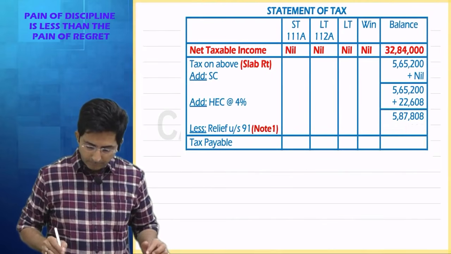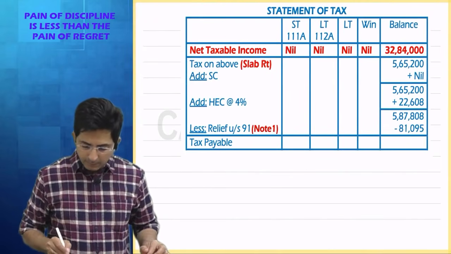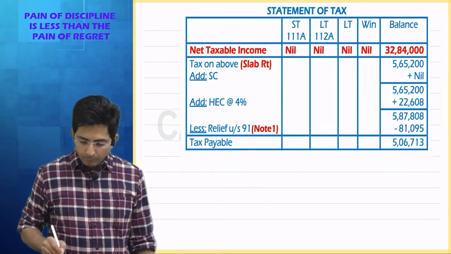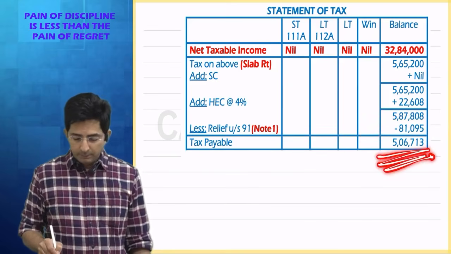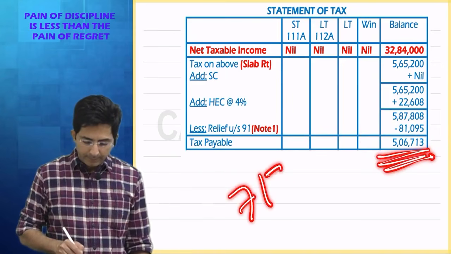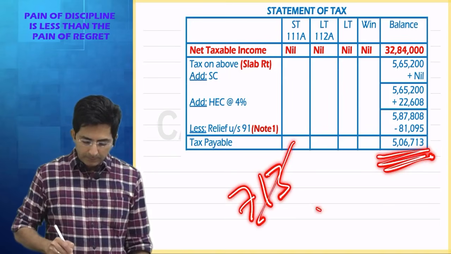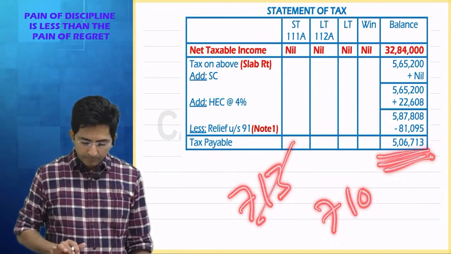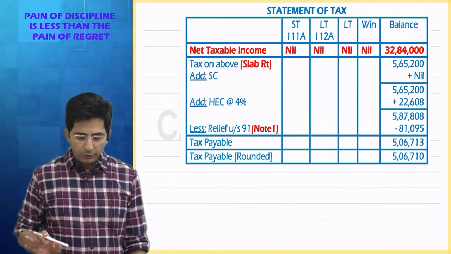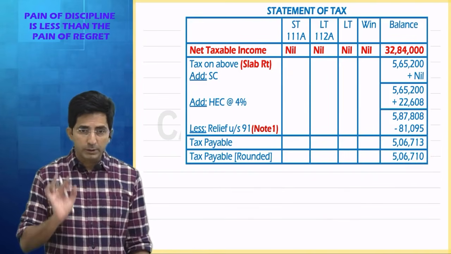This is relief under section 91. This will come here. Relief under section 91. And then what is the final amount payable? 506,713. So this you can round off to nearest 10. Last digits are 713, so it can become 710. So 506,710. So this was the answer to homework question number 2.